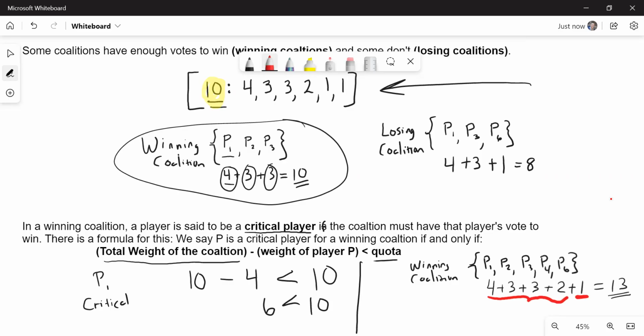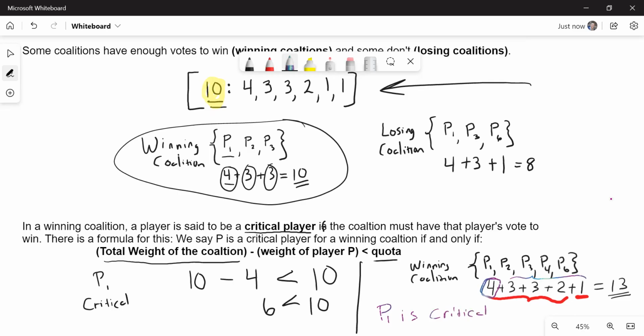But on the other hand, if I look at player 1, right? If I look at player 1 here, player 1 has a voting power of 4. If they don't vote with this winning coalition, then all that's left is 3 plus 3 plus 2 plus 1. That's only 9, not enough. So what I would say is player 1 to this is critical, because if they don't vote, it can't pass.